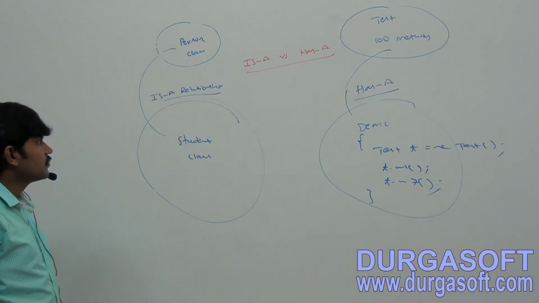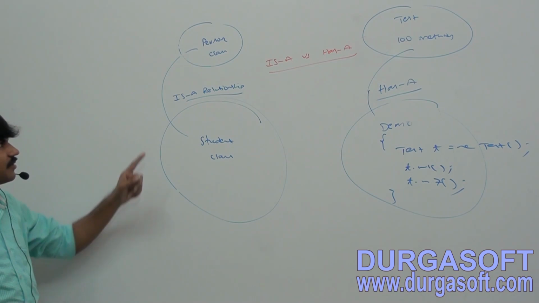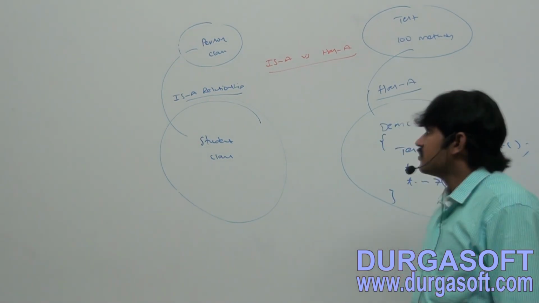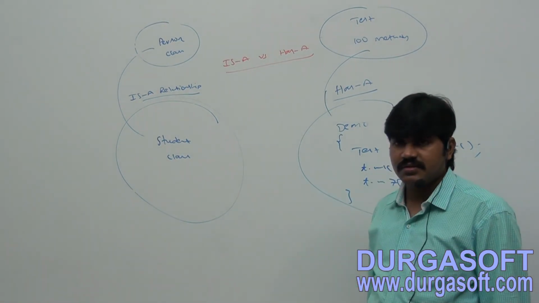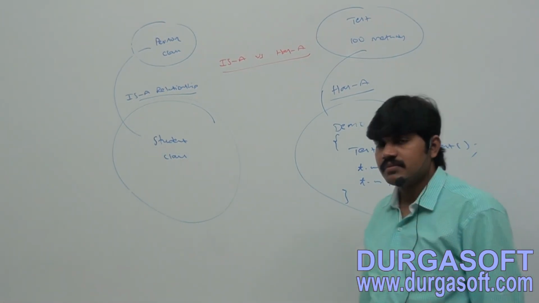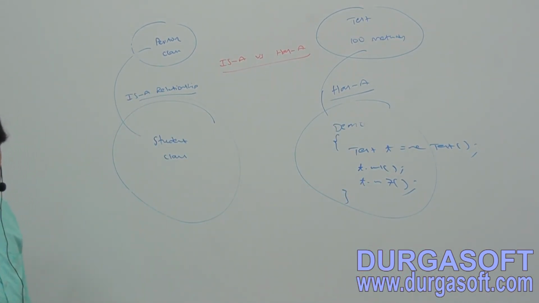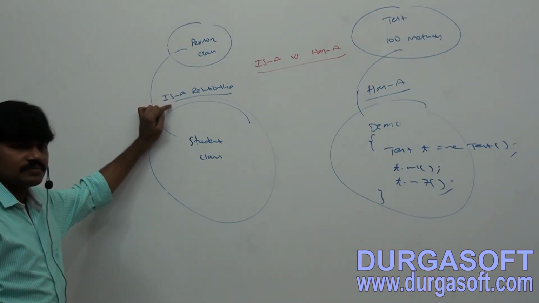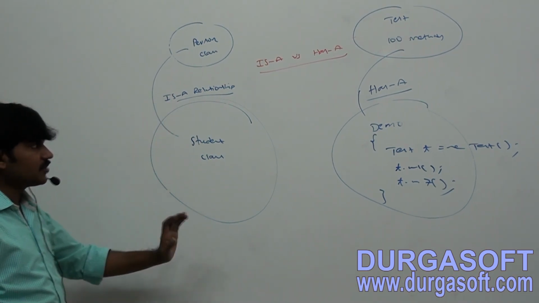Okay, so for example, take this diagram directly. Person class functionality, the total functionality is required for the student class. So what is the relation between person and student? Is-a relationship. Complete functionality of the person class is required for the student class. So what is this one? Is-a relationship. Clear, right? Okay. Next one.